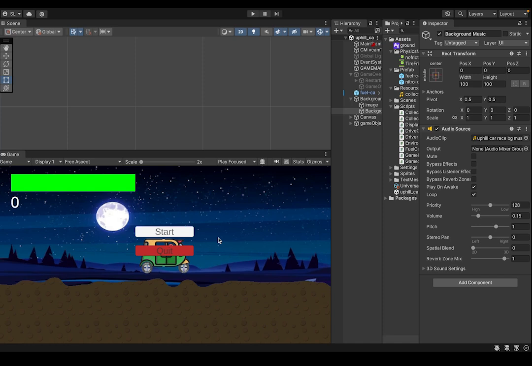For example, the tuk-tuk. I searched on Google for a PNG format image and cut off the wheels, and then I also searched for sound effects and backgrounds like that. So let's start the game.